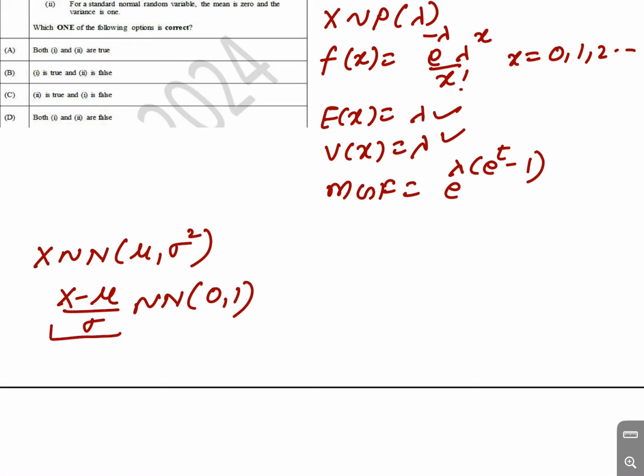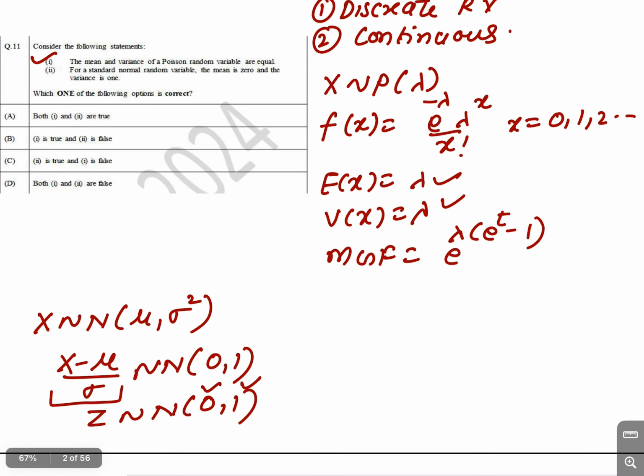We can call this quantity z, so z follows normal with 0 mean and variance 1. So if z is a standard normal variable, its mean is 0 and the variance is 1. So option 2 is also correct. So for this question, A is true.